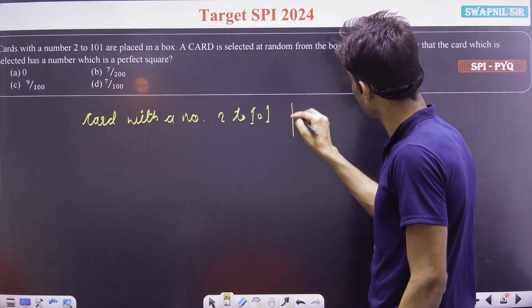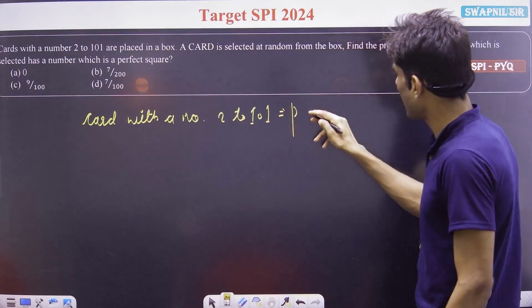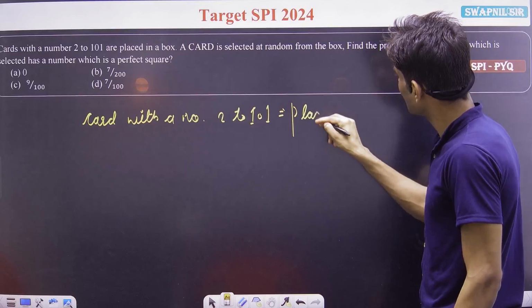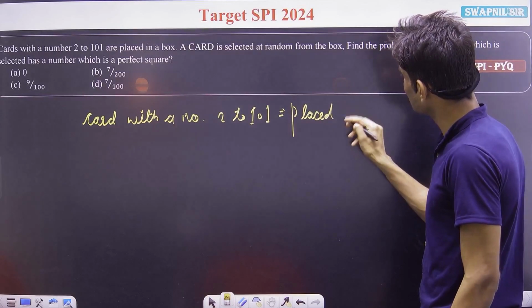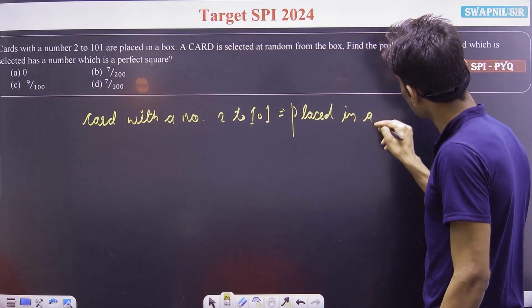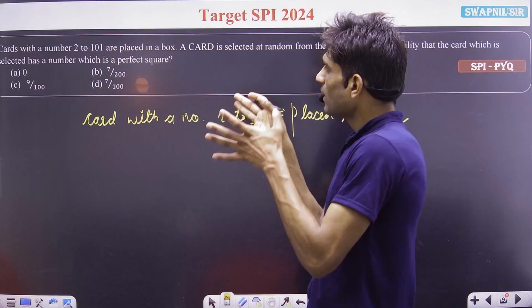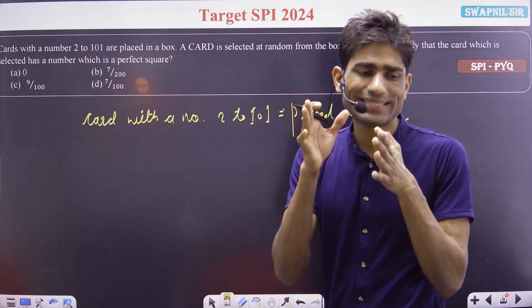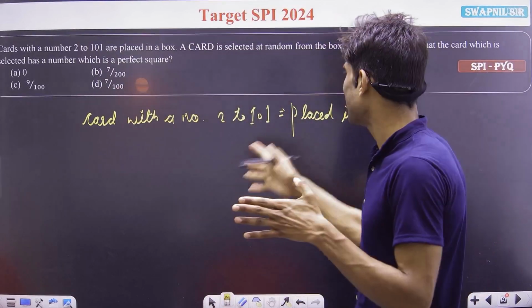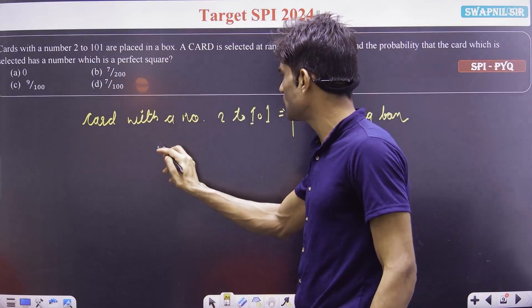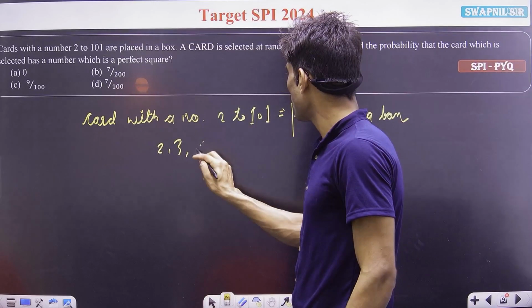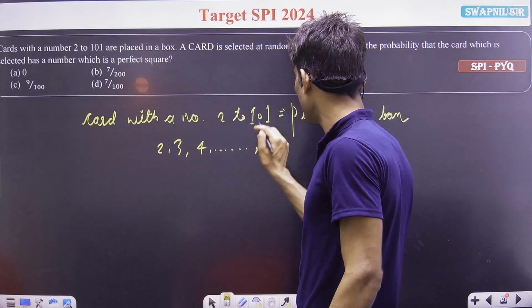What have we done? We have placed cards numbered from 2 to 101 in a box. That means 2, 3, 4 and so on up to 101.